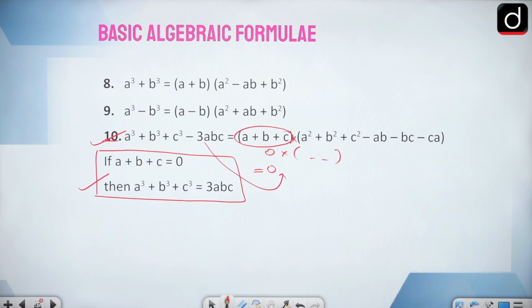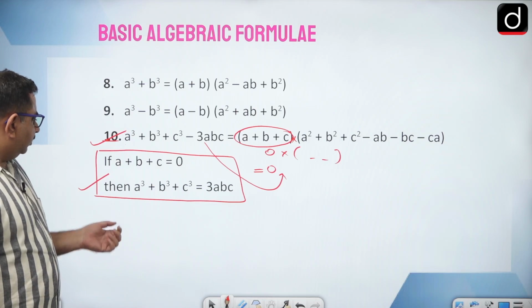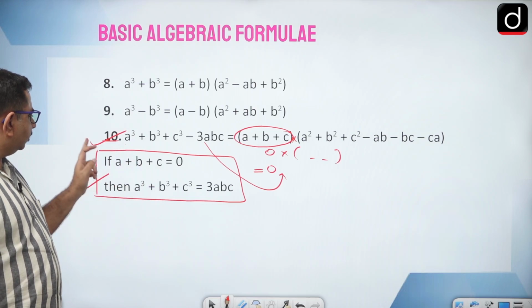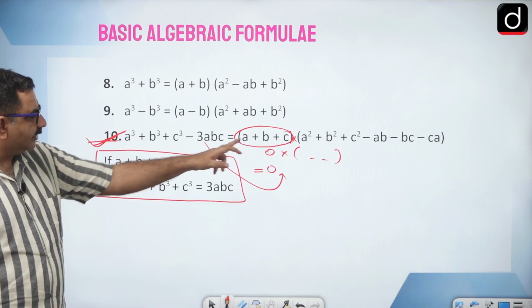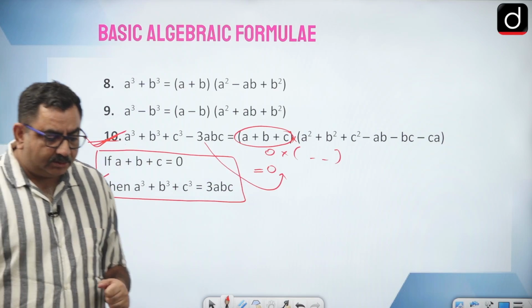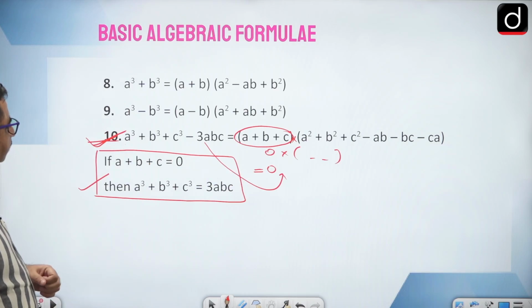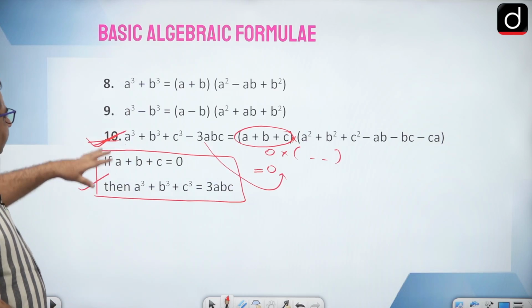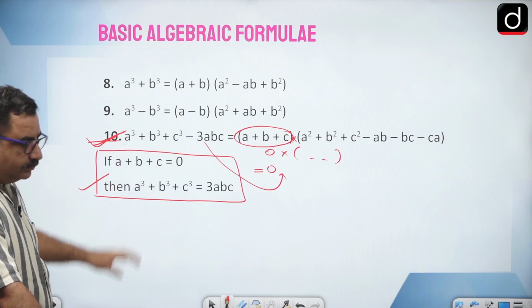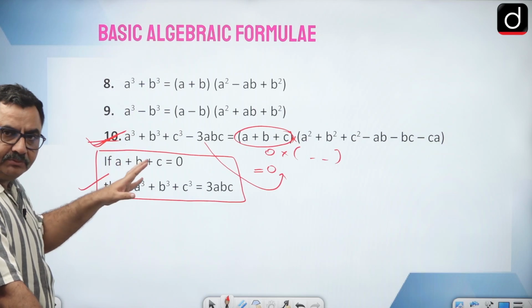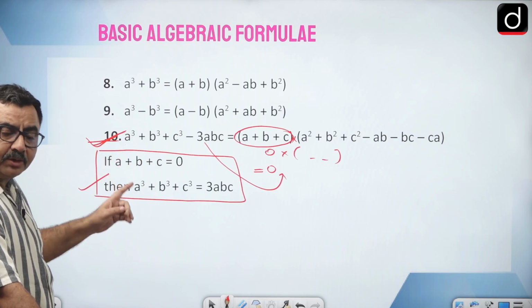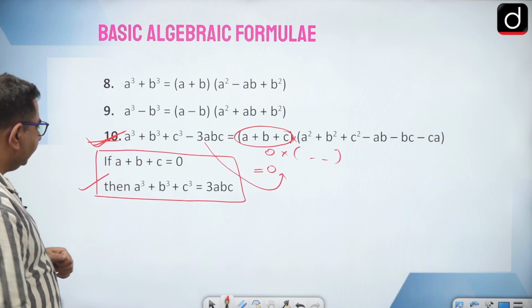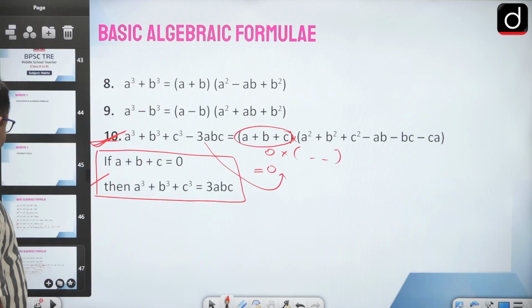I hope it is clear. So a plus b plus c is 0, and from which formula did this come? It came from the 10th formula, you have to remember this also. Okay, these formulae should be remembered. All the 10 formulae which I have shown you here are important. You should remember that. And after that, there are some more formulae.